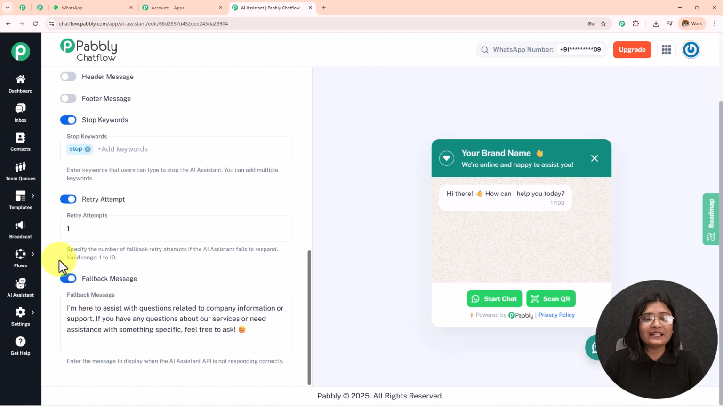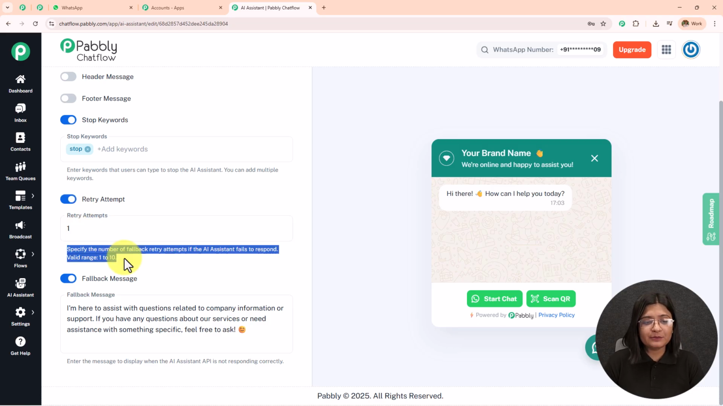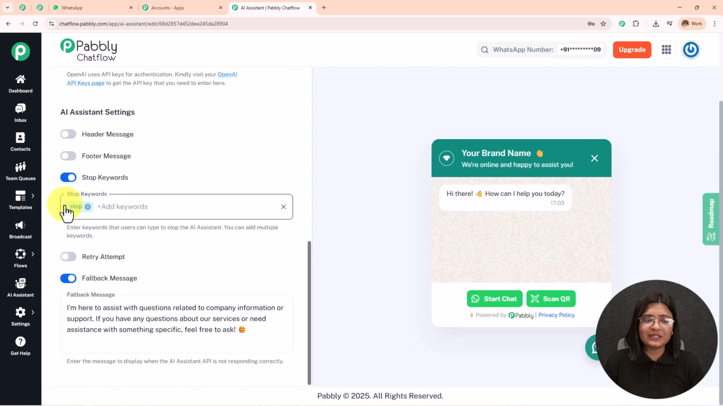If you want to increase or decrease the retry attempt, then you can do that from here. Specify the number of fallback retry attempts if the AI assistant failed to respond. Valid range is 1 to 10. So if your AI is unable to reply, you can increase or decrease the retry attempt. I'm going to keep it as off.